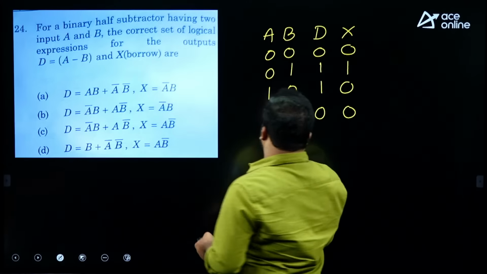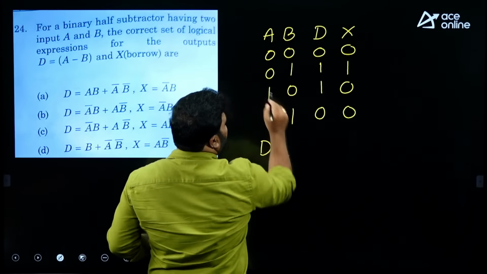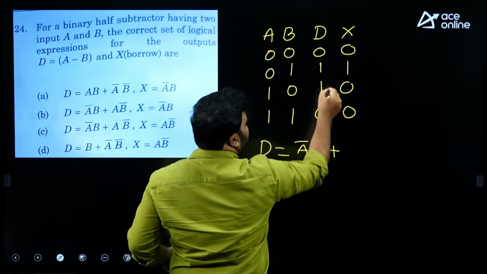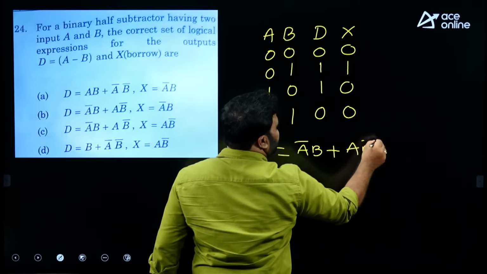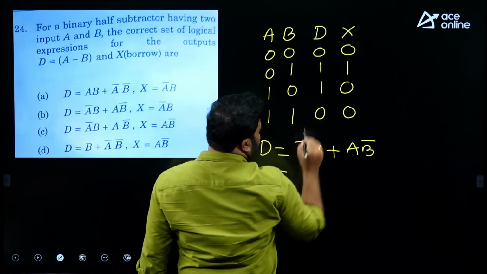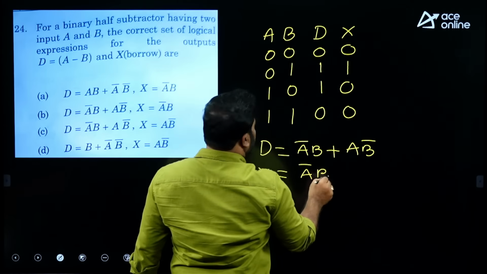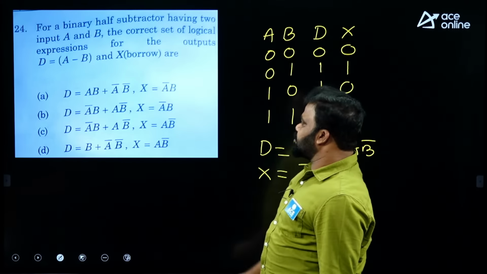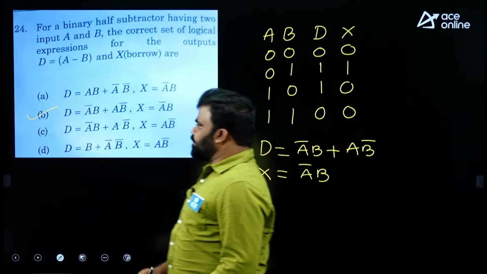If you write a Boolean expression of D, what is it here? For AB = 01, it is a minterm, so it is A bar B. For AB = 10, it is a minterm, so it is A B bar. And also the borrow X equals, for AB = 01, a minterm, so it is A bar B. So D is A bar B plus A B bar and X equals A bar B, option B.